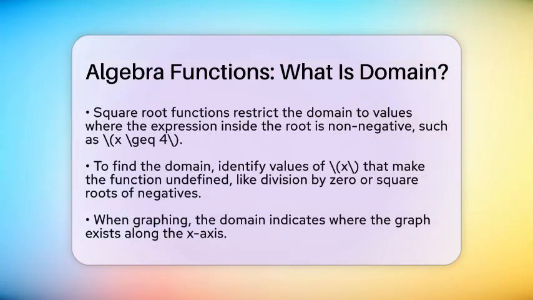Another common restriction is with square roots. If the function involves the square root of x minus 4, then x has to be greater than or equal to 4. This is because you cannot take the square root of a negative number in real numbers. So, the domain is all numbers starting from 4 and going up.